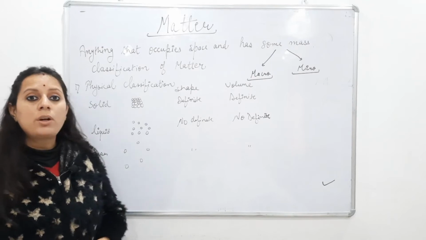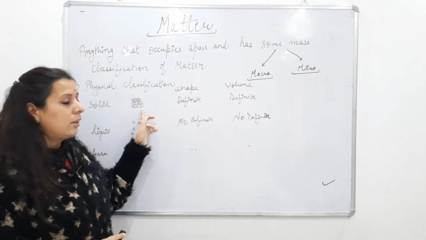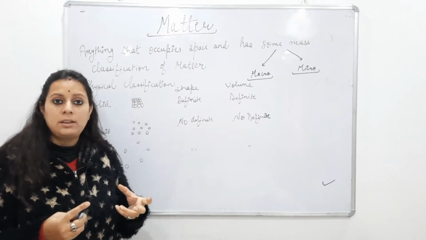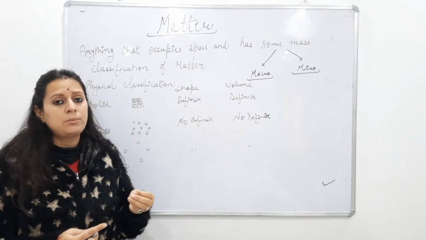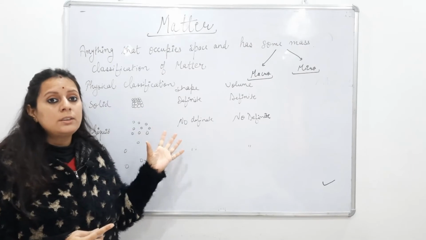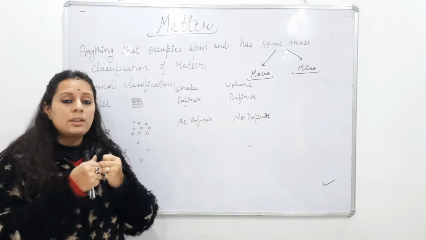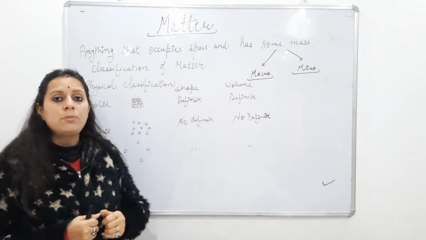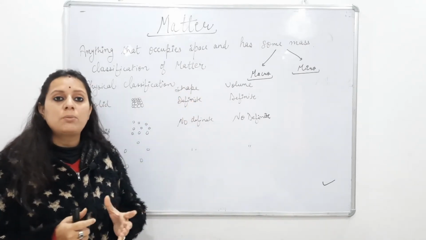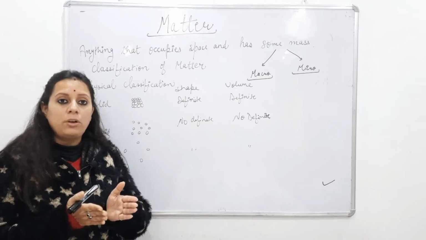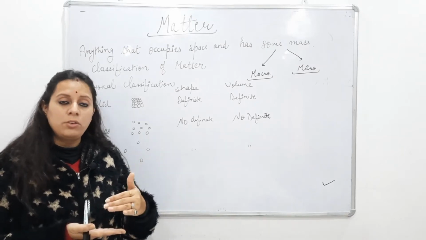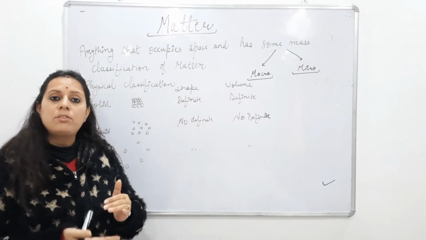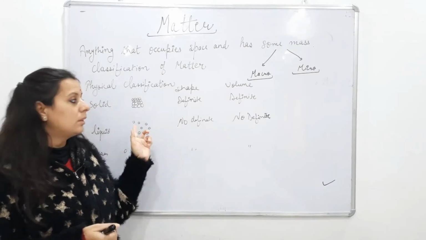So first of all, what is solid? Solid is that thing which is a hard thing. It can be a little bit soft also, like some metals are very soft. So solids are those in which the atoms and molecules are tightly bonded with each other, and they have definite shape and definite volume. For example, a log of wood. If you are taking a log of wood, it has some definite volume and definite shape. So it is an example of solid.